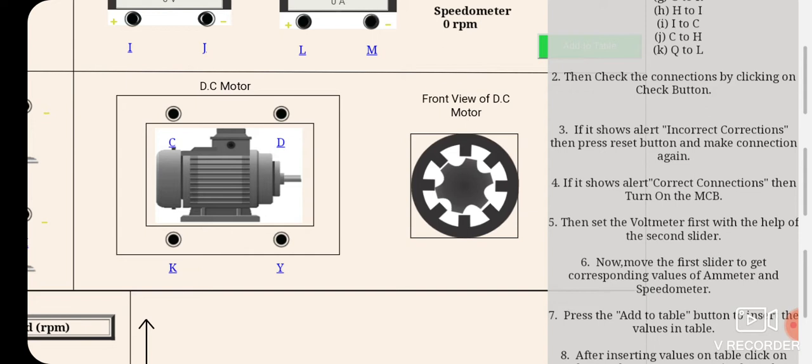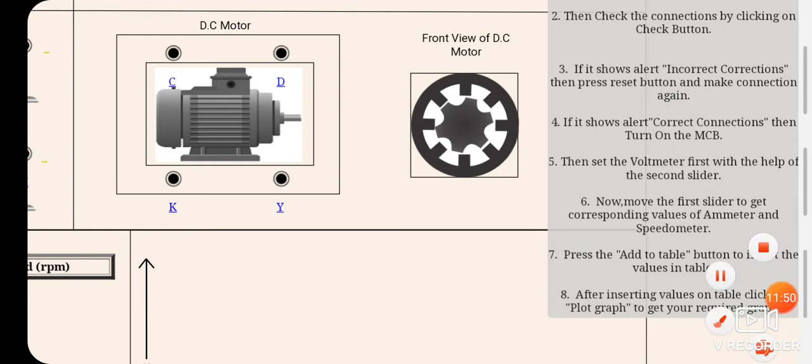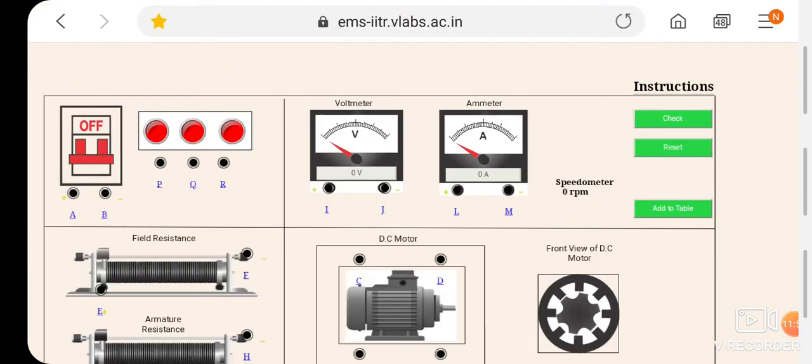MCB means you have to turn on the main circuit board. Number 5, then set the voltmeter first with the help of the second slider. I will tell you how, and then we will go to the instructions 6, 7 and 8. Number 6 instruction is that now after setting the second slider, you have to change the values of the ammeter and the speedometer. That is, the speedometer value will automatically change because the speedometer will show you the speed of the DC motor. So now we have to make the circuit connections.